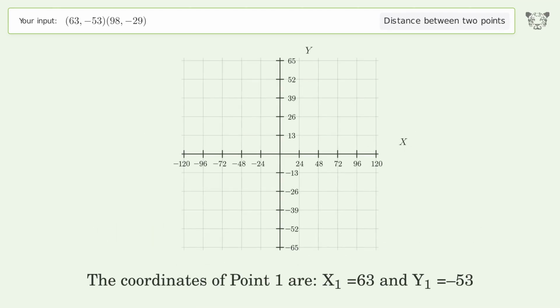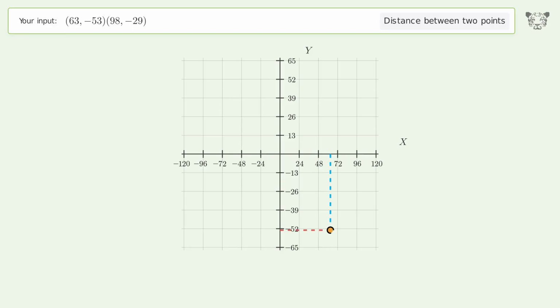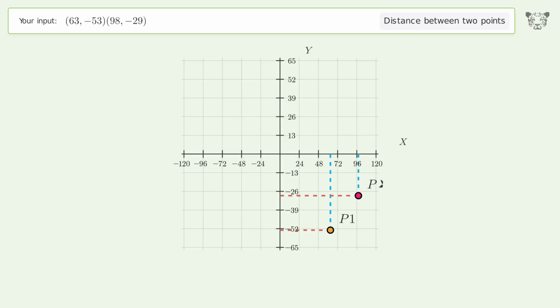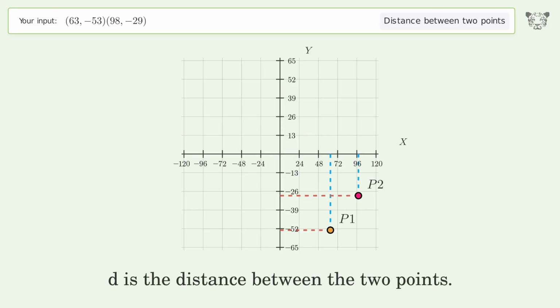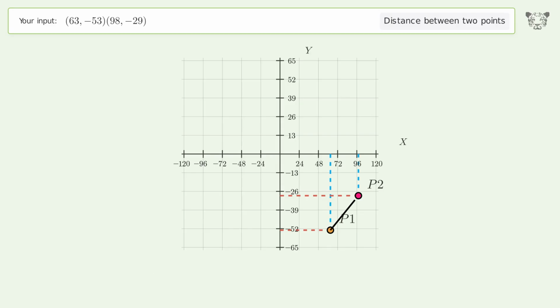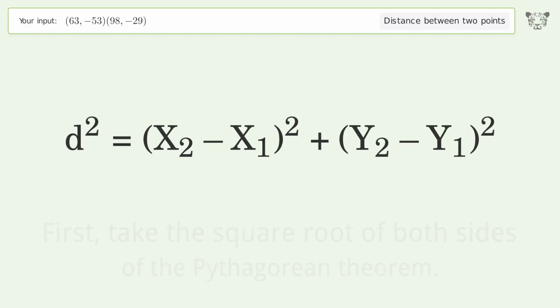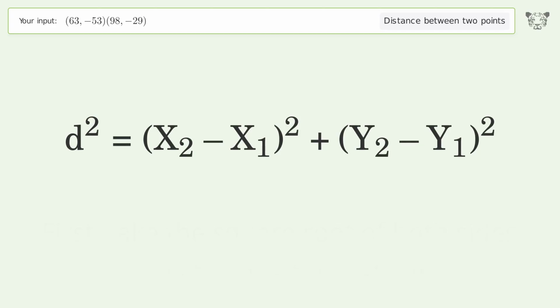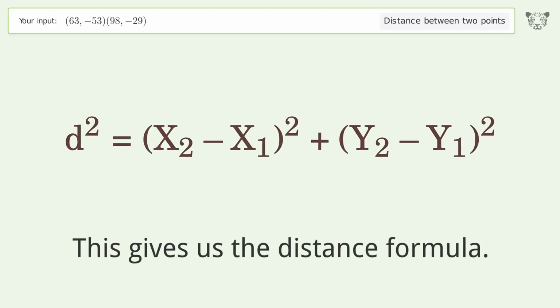The coordinates of point 1 are x1 equals 63 and y1 equals negative 53. The coordinates of point 2 are x2 equals 98 and y2 equals negative 29. D is the distance between the 2 points. First, take the square root of both sides of the Pythagorean theorem. This gives us the distance formula.